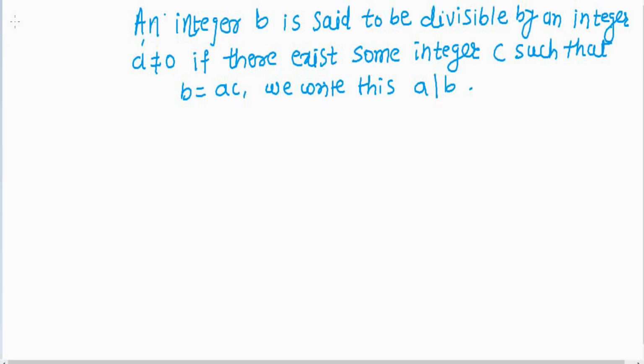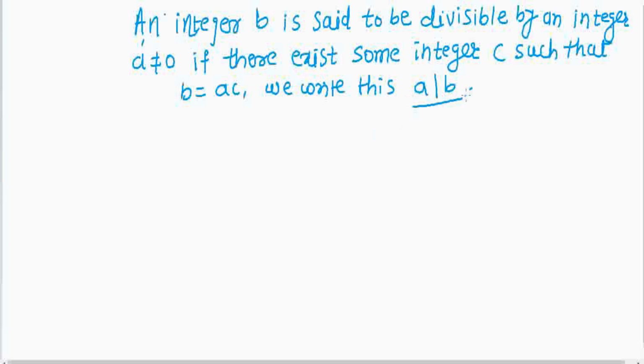In this video, we will define divisibility. Whenever an integer b is said to be divisible by an integer a, where a is not equal to 0, if there exists some integer c such that b equals ac. Symbolically, we write the same thing as a divides b. This is the symbol where we write that a is a divisor of b.